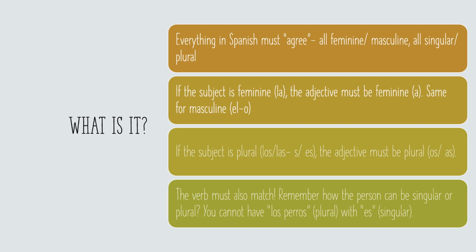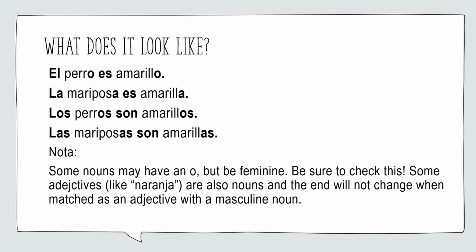So for example, los perros is plural. I would hop onto the right side and look at the plural third person. And es, as we all know, is third person singular for ser. This is los perros. It's plural. If I put los perros with es, it doesn't agree. They're not both plural.